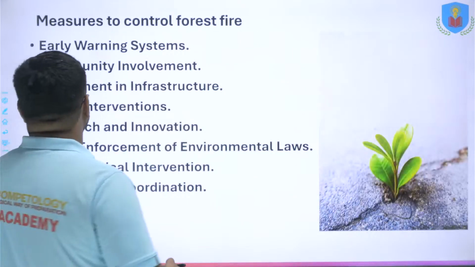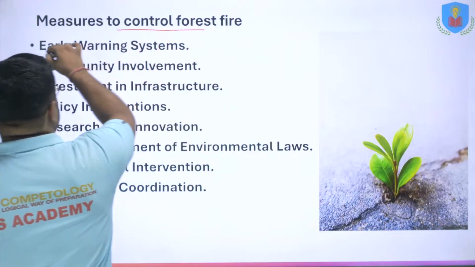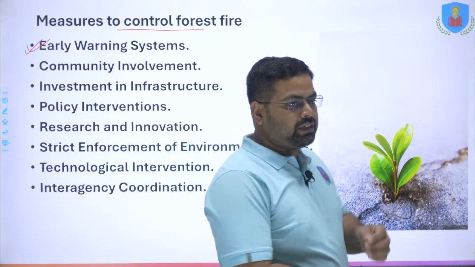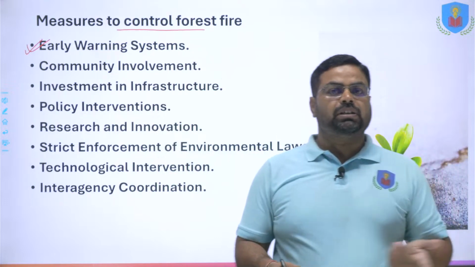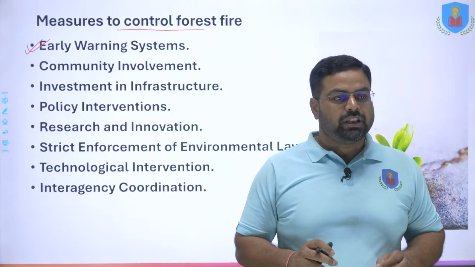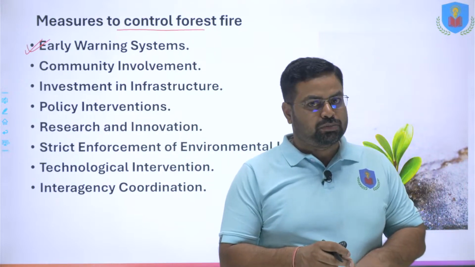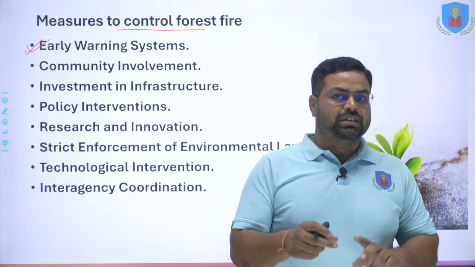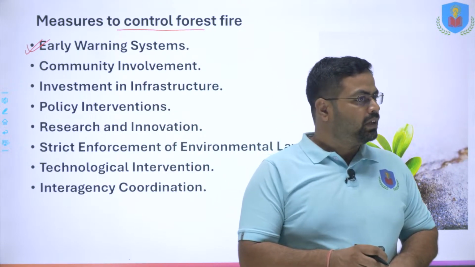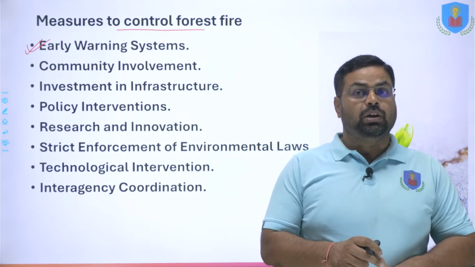Now come to the measures to control the forest fire. The first and foremost measure is the early warning system. Many times you will find that the IMD regional office in your region sends messages that there may be a thunderstorm in the coming 24 hours, there may be forest fire, lightning, heavy rainfall, yellow alert, red alert.